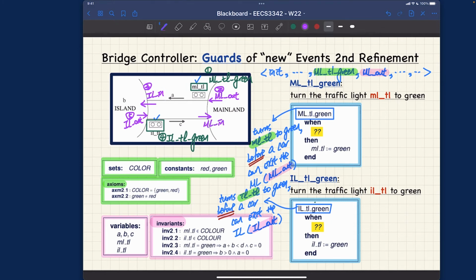You might be wondering about one potential flaw of the design. Let's say at the time that we try to turn this light to be green, in which case we're going to say ILTL to be green. But how can we be sure that this light over here is turned to red at the same time? Because remember, we turned it to be green at the beginning. And let's say at this point, how can we be sure that one is also red, so that we don't really have two-way traffic on the bridge?